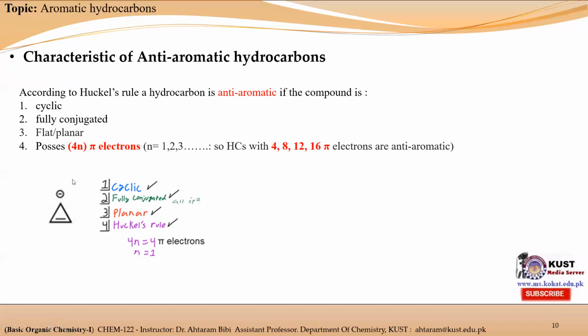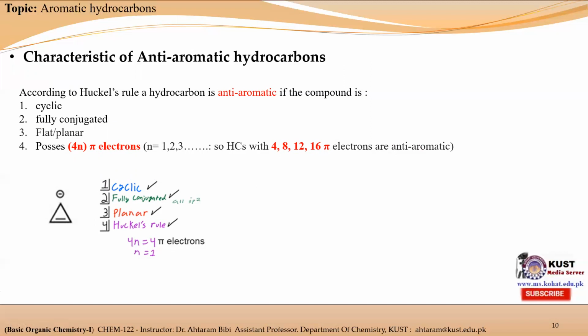Now let's apply these properties on the cyclopropyl anion molecule and see whether it is an anti-aromatic hydrocarbon or not. The first property is that it must be cyclic. Yes, it is cyclic. It must be fully conjugated. Yes, it's fully conjugated. Each carbon atom is sp2 hybridized because the negative charge is delocalized on the 3 carbon atoms. So it also has a planar structure. And according to Huckel rule, it consists of 4 pi electrons, so it will be considered an anti-aromatic hydrocarbon.